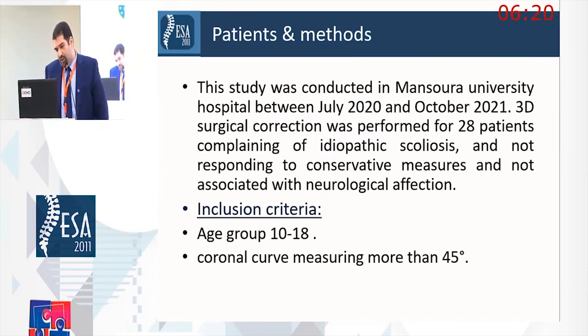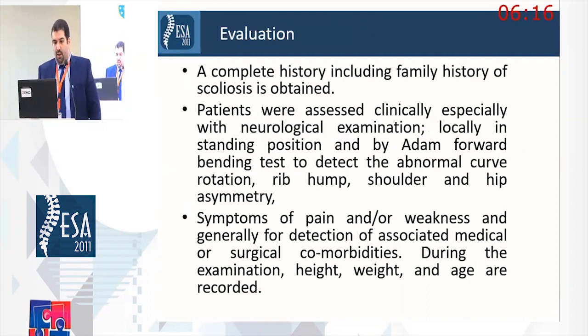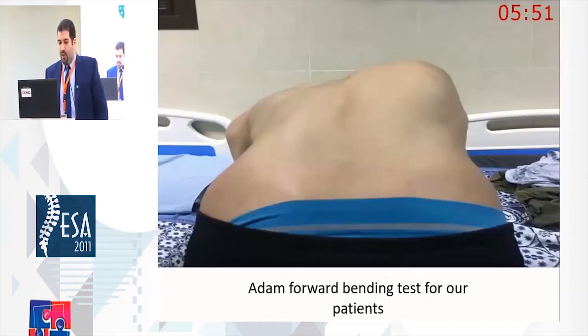For patient evaluation, complete history, including family history of scoliosis, is obtained. Patients were assessed clinically, especially with neurological examination, locally in standing position, and by Adam forward bending test to detect any abnormal curve rotation, rib hump, shoulder, and hip asymmetry. Symptoms of pain and or weakness, and generally for detection of associated medical or surgical comorbidities during the examination, height, weight, and age are recorded. This is Adam forward bending test for one of our patients showing a high rib hump and waist asymmetry.